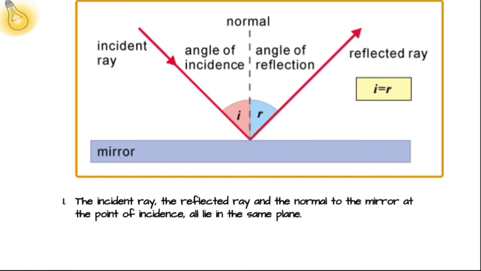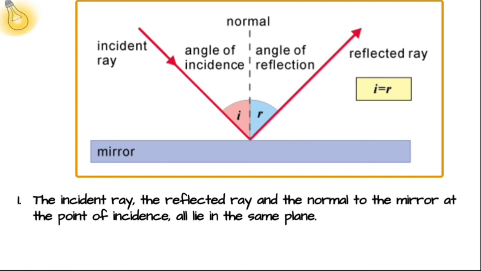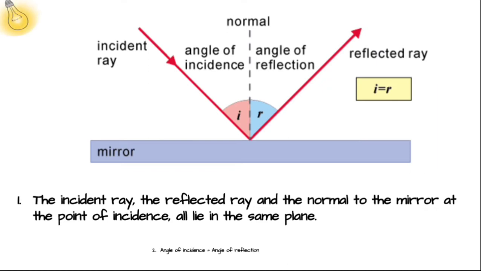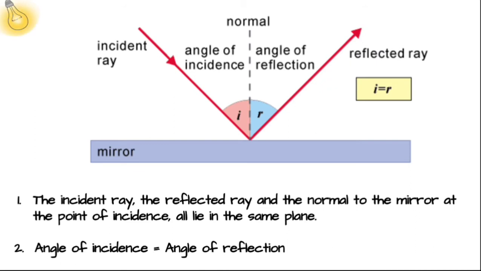And so, we shall see that the law of reflection of light is stated in 2 points. The incident ray, the reflected ray and the normal to the mirror at the point of incidence all lie in the same plane. Also, the angle of incidence is always equal to the angle of reflection.